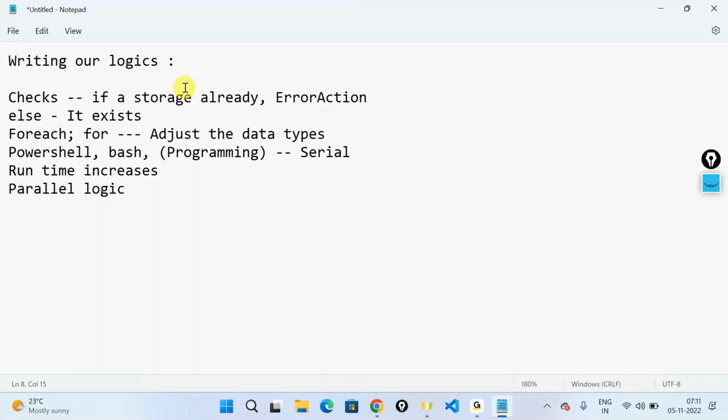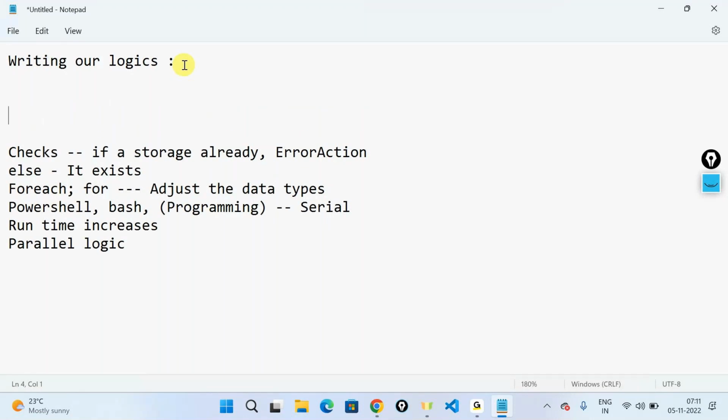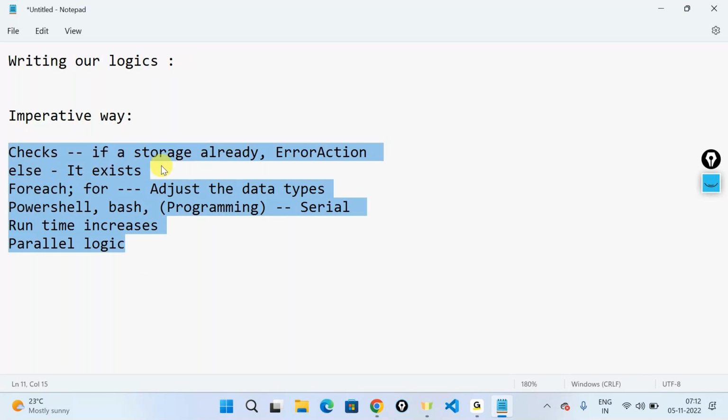So there are issues with a bash script or a programming language right out of the box. You can make sure to moderate these scripts, make sure that the scripts are better performing, and so on and so forth. You could do that, but it's still an imperative way of command writing, wherein a lot depends upon you as a user in order to take care of the checks, take care of the for eaches, take care of a couple of things, and also the issue with the parallel logic. A couple of things out here that I'm really looking at.